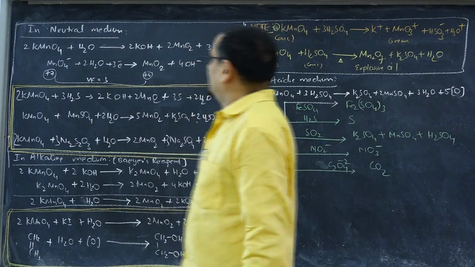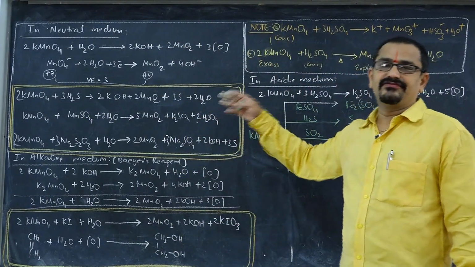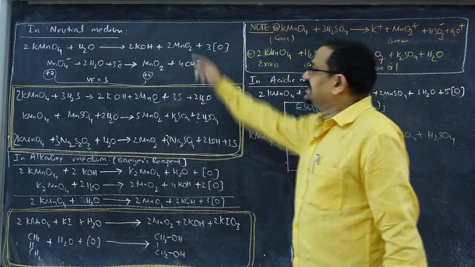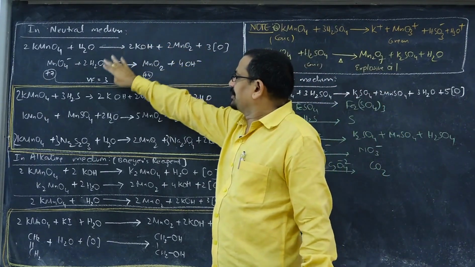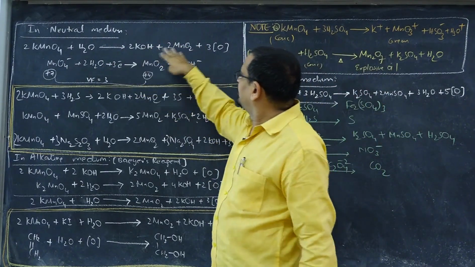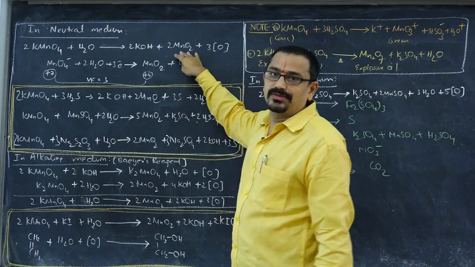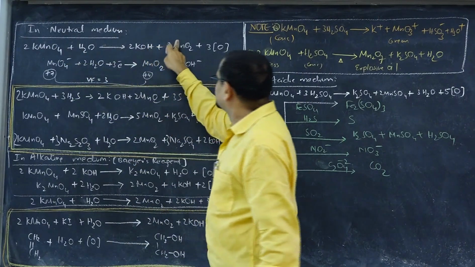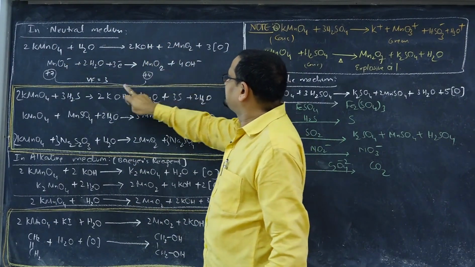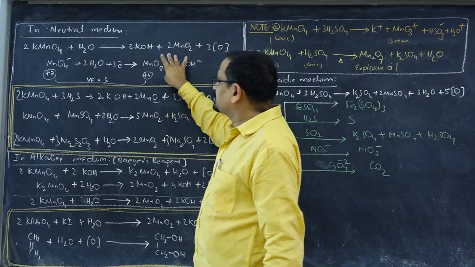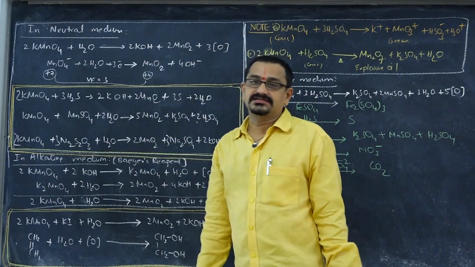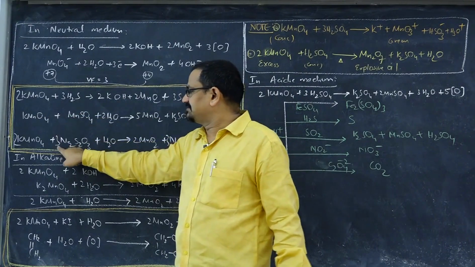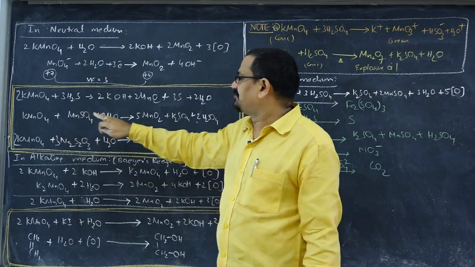So these are the properties of potassium permanganate in different media. In neutral medium, potassium permanganate gets reduced to give MnO2. Manganese is changing from +7 to +4, as we discussed earlier. Valency factor is 3, and this equation is responsible for its oxidizing properties in neutral medium. For example, these three are some oxidizing properties of potassium permanganate.